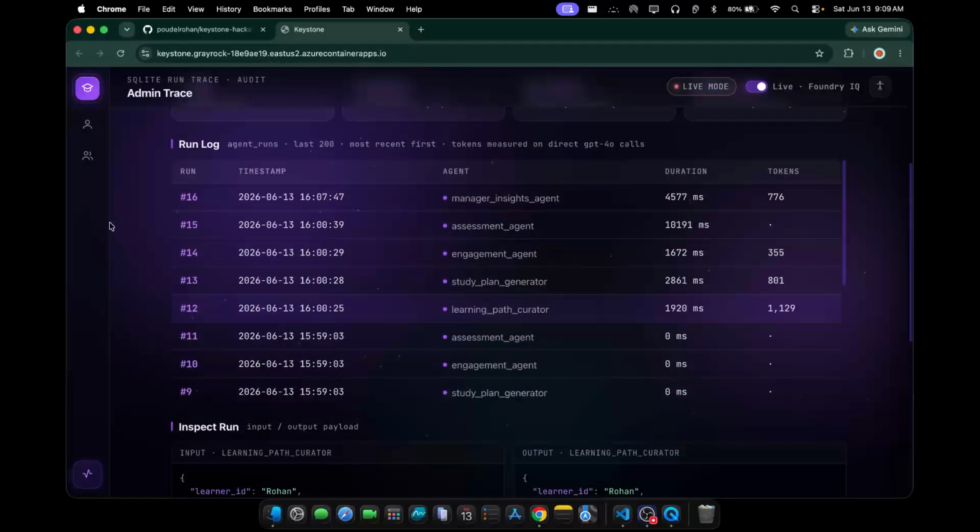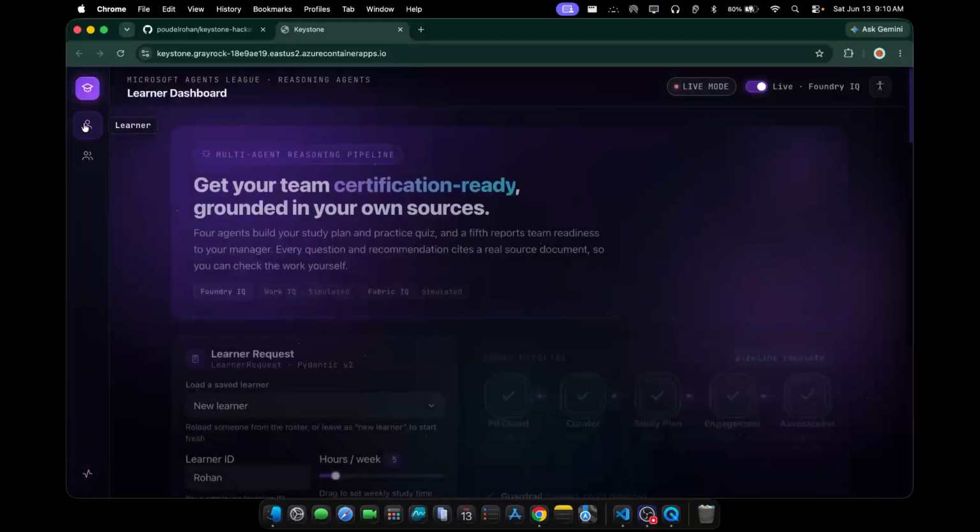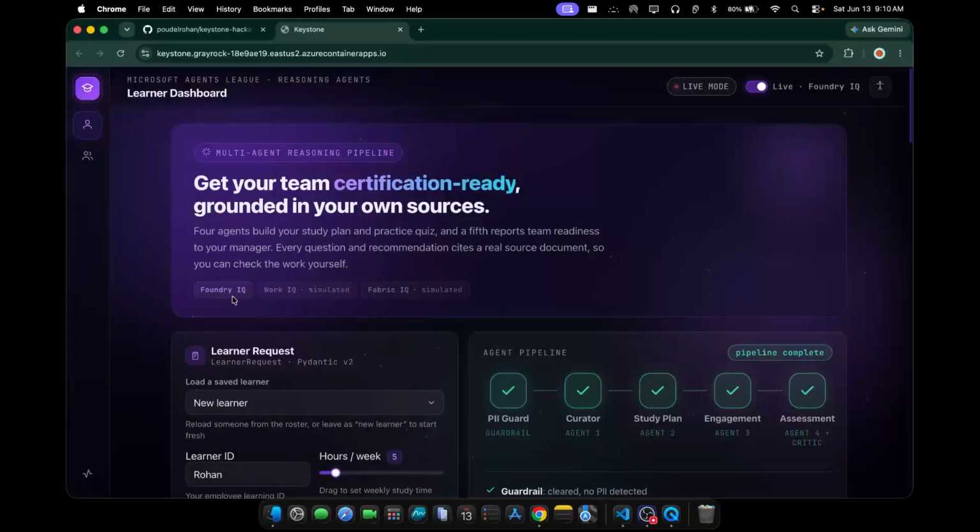And there's also an eval suite in the repo, 18 checks that run without any AI at all. Keystone talks about 3 Microsoft IQ layers, and Foundry IQ is the real one, that's the Azure AI Search retrieval you saw. Work IQ and Fabric IQ are simulated with local files shaped like real APIs, and the app labels them as simulated everywhere. So that's Keystone.